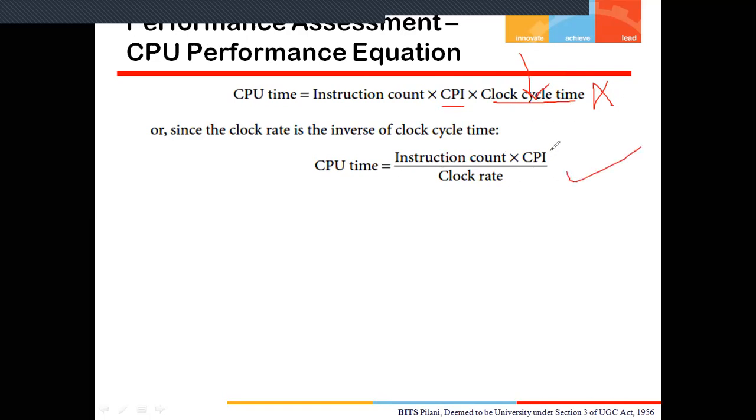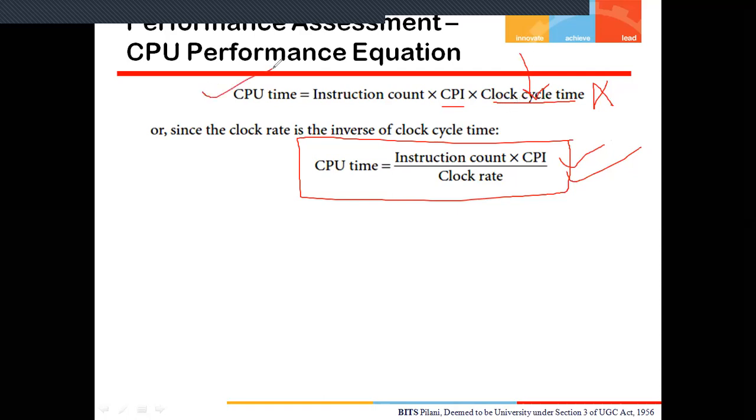Then we can also use this formula: the CPU time is also equal to instruction count multiplied by CPI divided by clock rate. These two formulas are used as per the question. If the question gives the clock rate, then I can use this formula to calculate the execution time. If the question gives the clock cycle time, then I simply use the other formula.